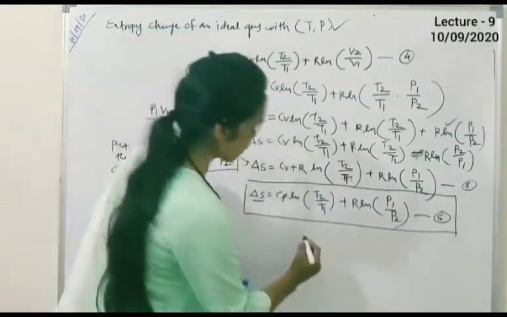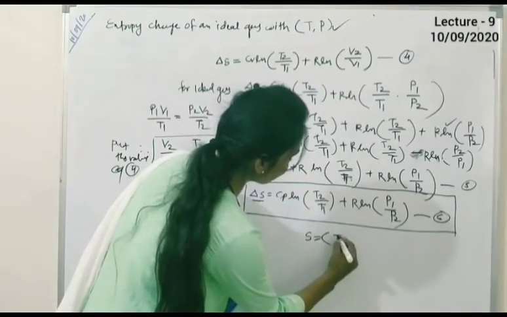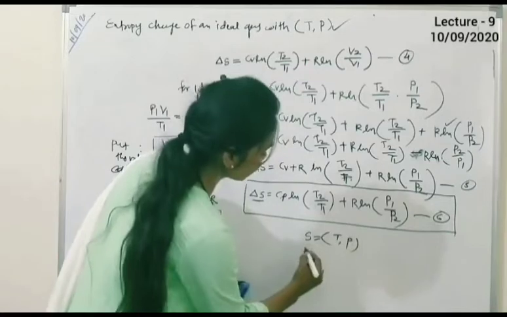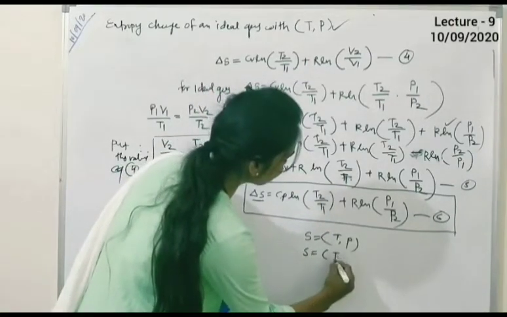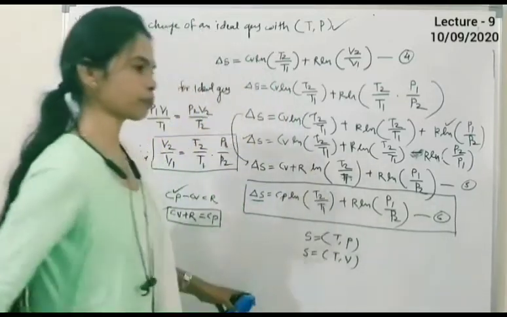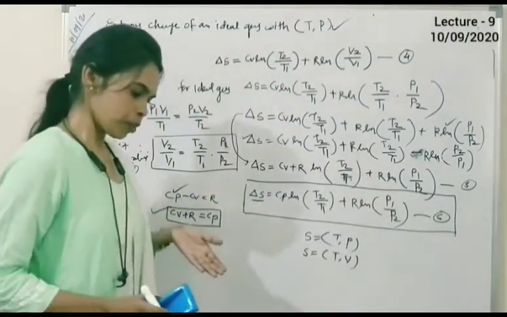So no doubt entropy is a state function of temperature and pressure, as we also saw in the previous lecture, delta S is equal to Cv ln T2 upon T1 plus R ln V2 upon V1. There are three types of questions asked in your exam.